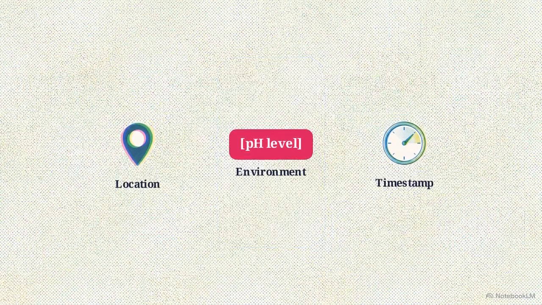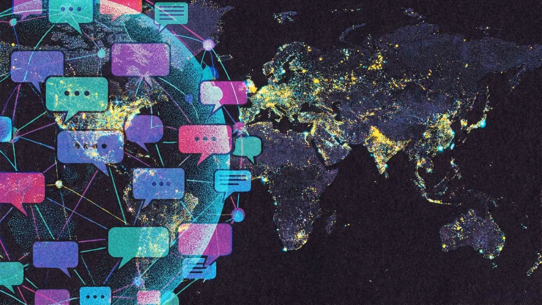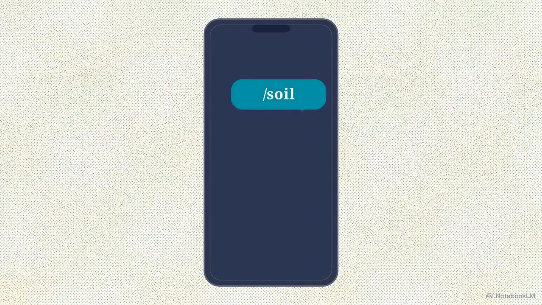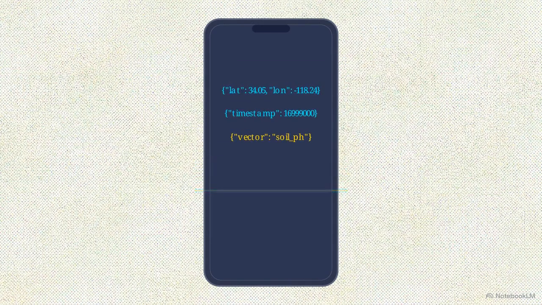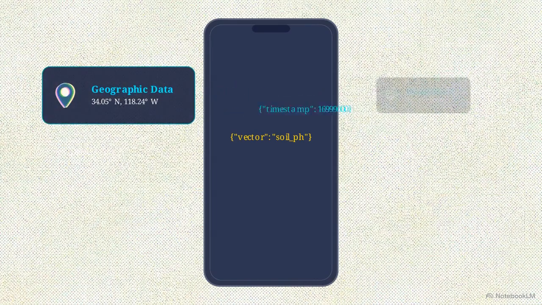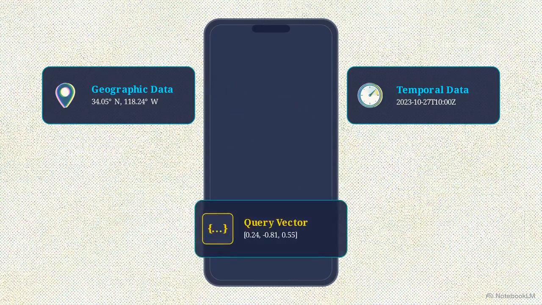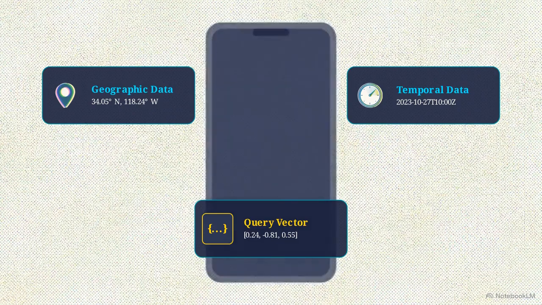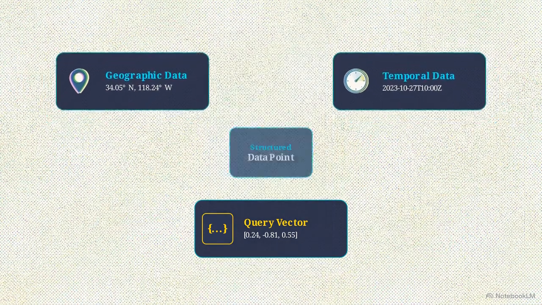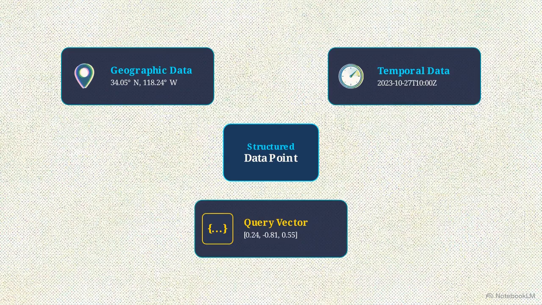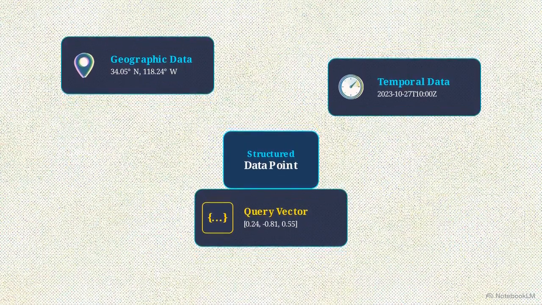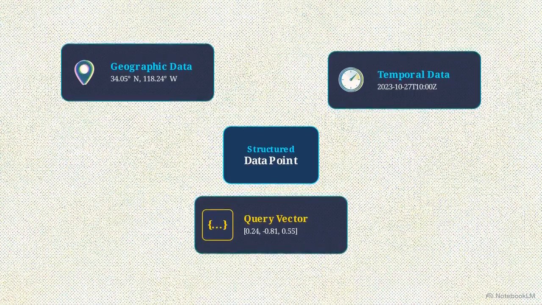environmental data. By capturing these natural interactions, LeafEngines begins the process of translating conversational text into a distributed set of environmental signals. When a user types a simple command like /soil, the ingestion layer strips away the conversational wrapper. The system extracts exactly 3 things: a set of GPS coordinates, a timestamp, and a structured text vector of the user's concern. The chat interface is merely a delivery mechanism, immediately discarded. What remains is a perfectly structured data point ready for institutional analysis.